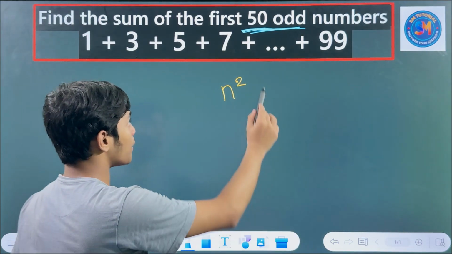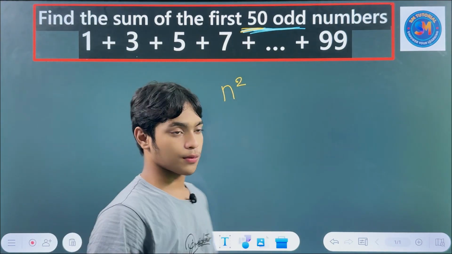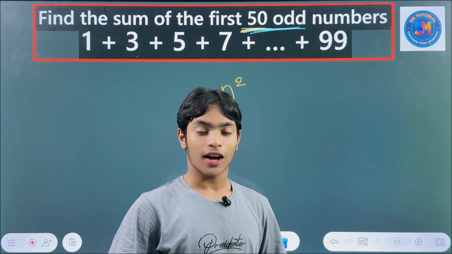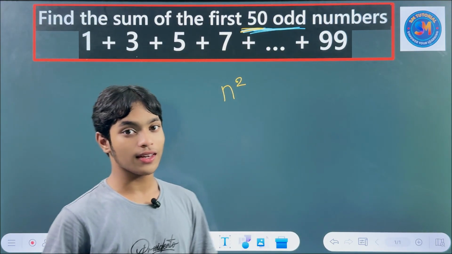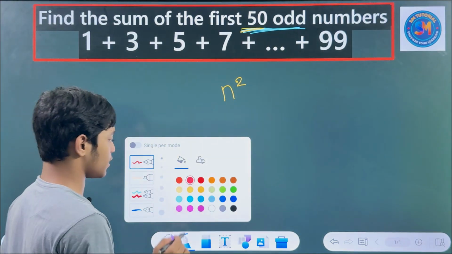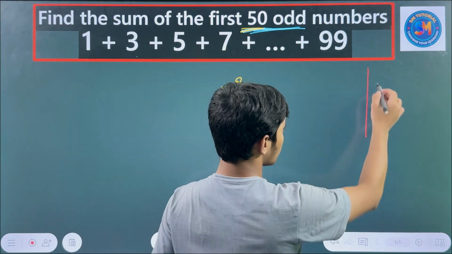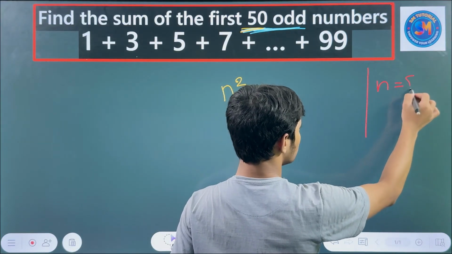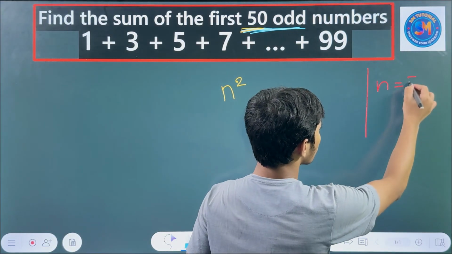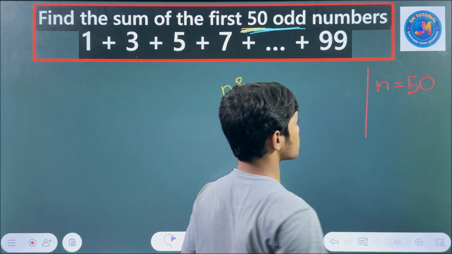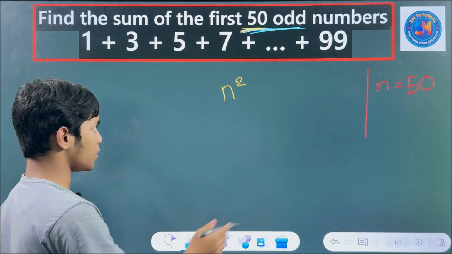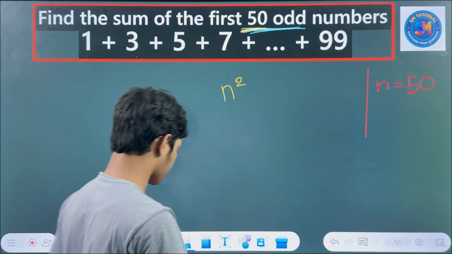Here we need 50 terms, so the value of n is 50. You can write on your side that n equals 50.